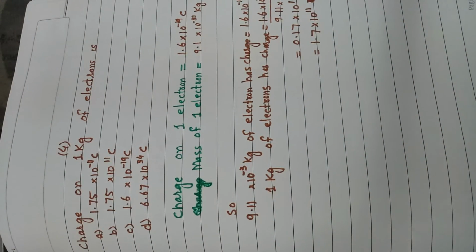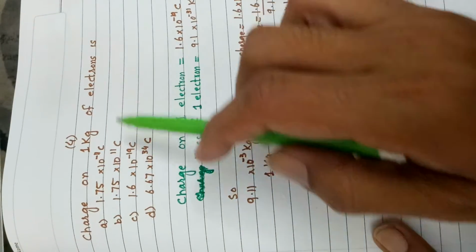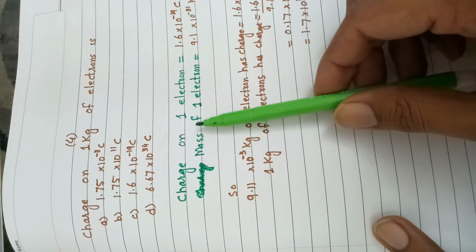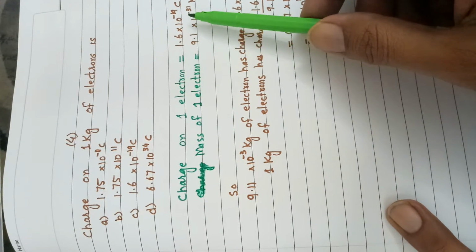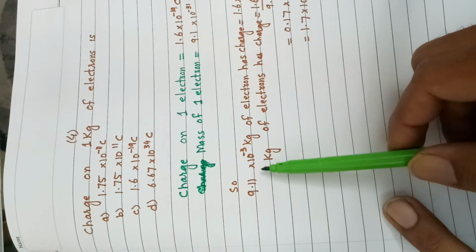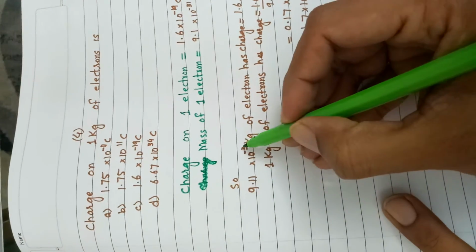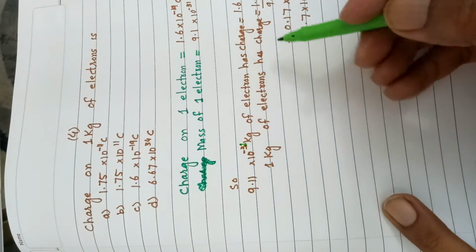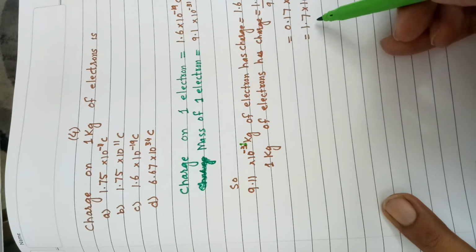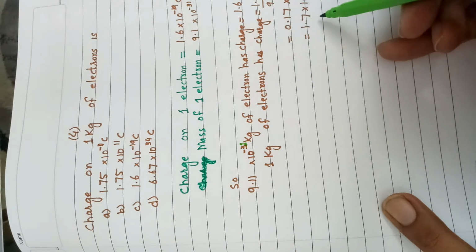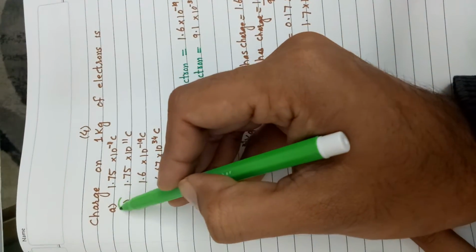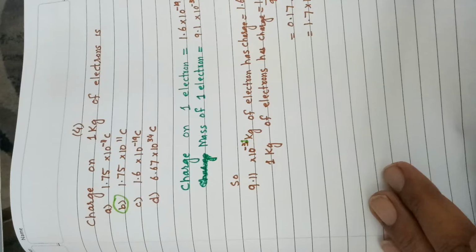Then question number 4 is, charge on 1 kg of electrons is, and these are the options. We are familiar charge on 1 electron is 1.6 into 10 to the power minus 19 coulomb. Mass of 1 electron is 9.1 into 10 to the power minus 31 kg. So 9.1 into 10 to the power minus 31 kg of electron has charge equal to 1.6 into 10 to the power minus 19 coulomb, and 1 kg of electrons has charge equal to this one. So answer to question number 4 is B, 1.75 into 10 to the power 11 coulomb per kg.